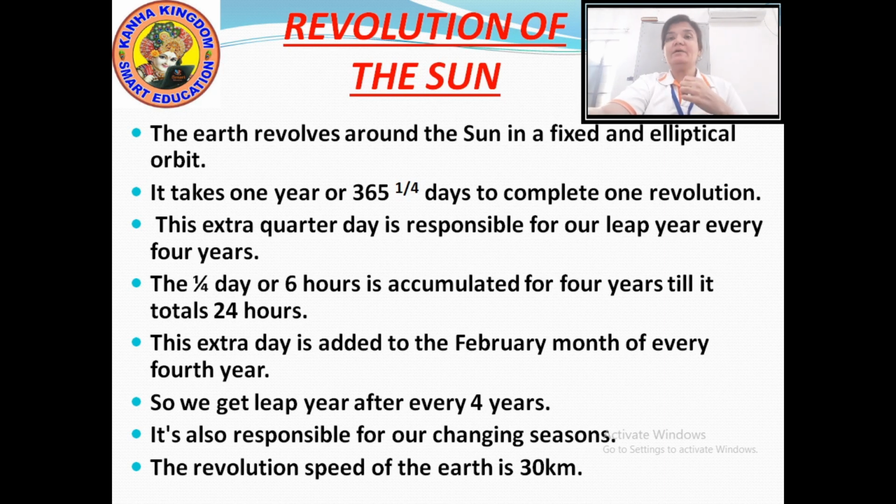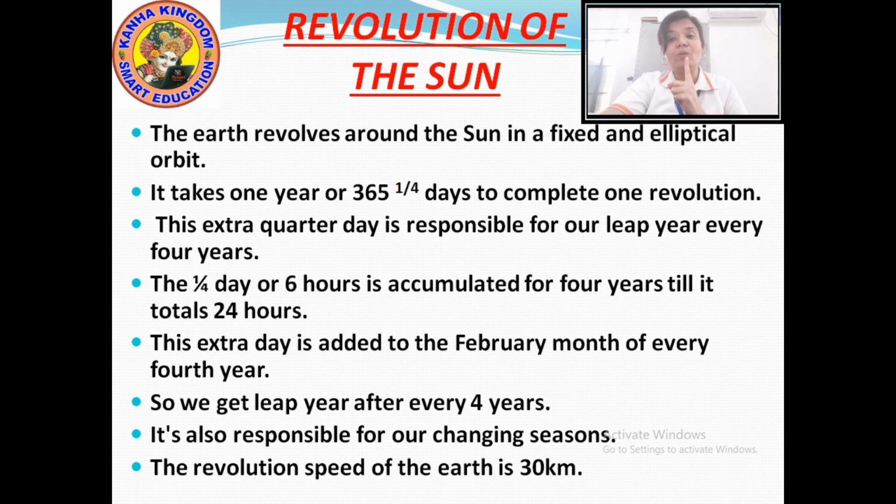So we get a leap year after every 4 years. I will explain it again. The revolution of the earth takes 365.14 days. Now the extra quarter day is responsible for the leap year. A leap year occurs every 4 years, and a leap year has 366 days.